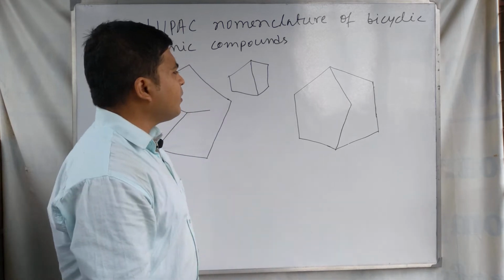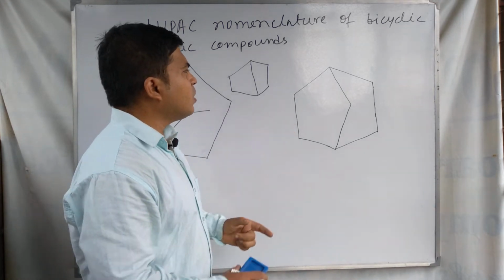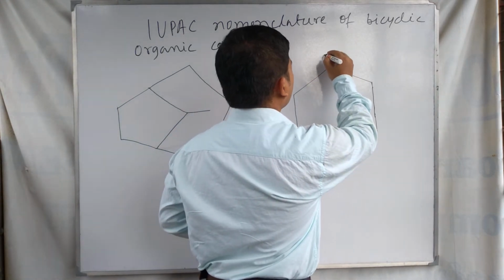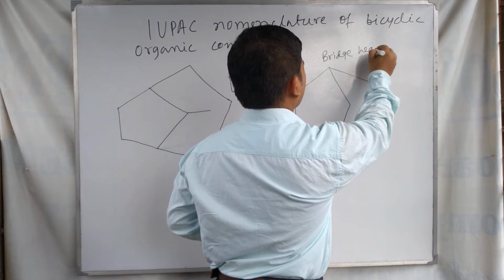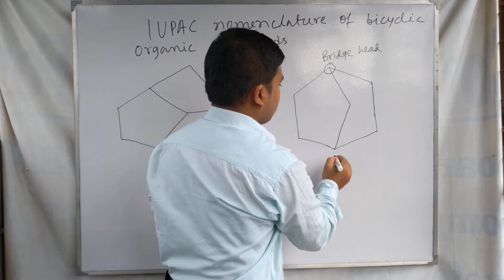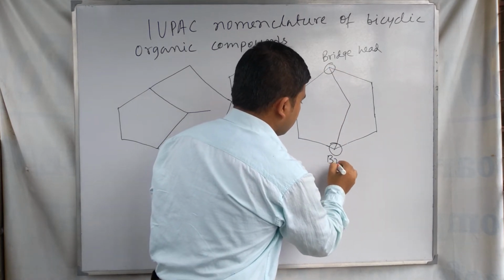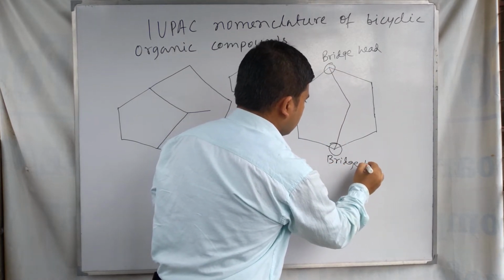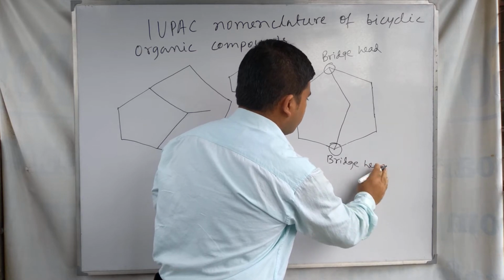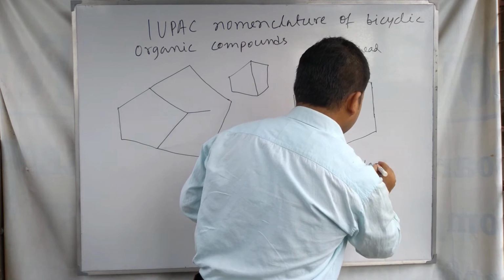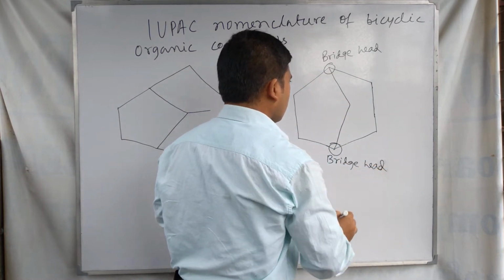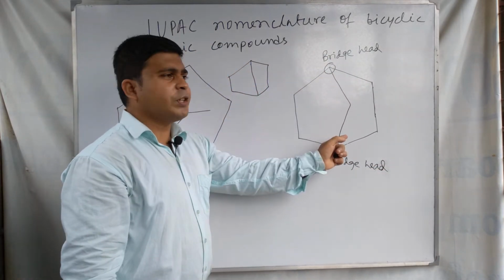For the bicyclic compounds, there are bridgeheads. This carbon and this carbon are called bridgehead carbons.